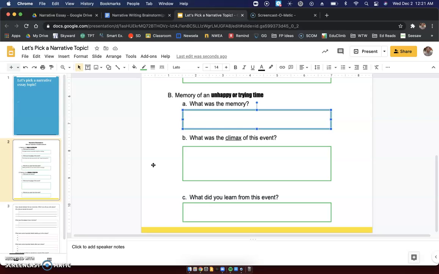So memory of an unhappy time now. I'm going to think about a memory of an unhappy time in my life, a trying time, a troubling, a sad time. So for me, one of the saddest parts growing up was when my grandma passed away.